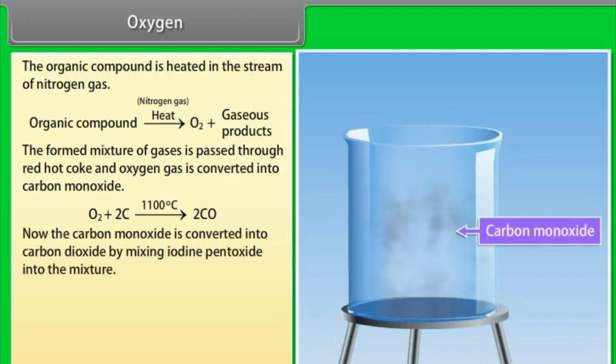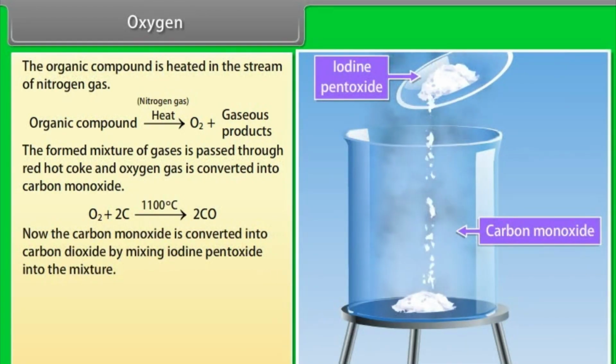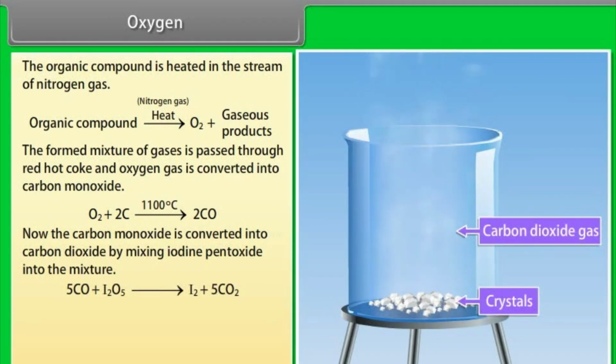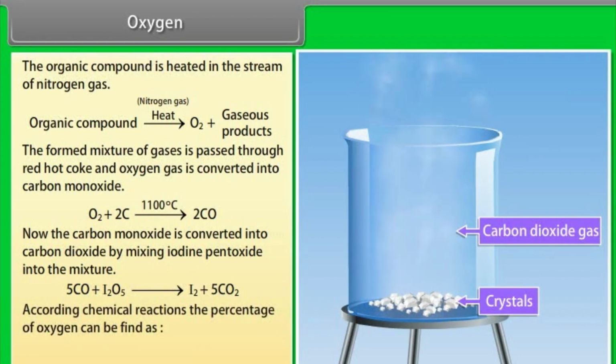Now the carbon monoxide is converted into carbon dioxide by mixing iodine pentoxide into the mixture. According to chemical reactions, the percentage of oxygen can be found as 16 × mass of carbon dioxide divided by 44 × mass of organic compound × 100.